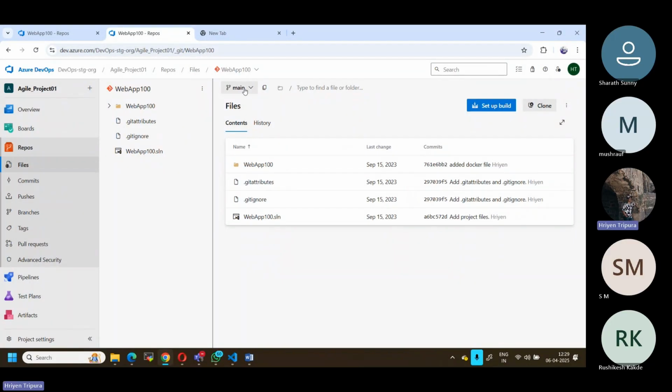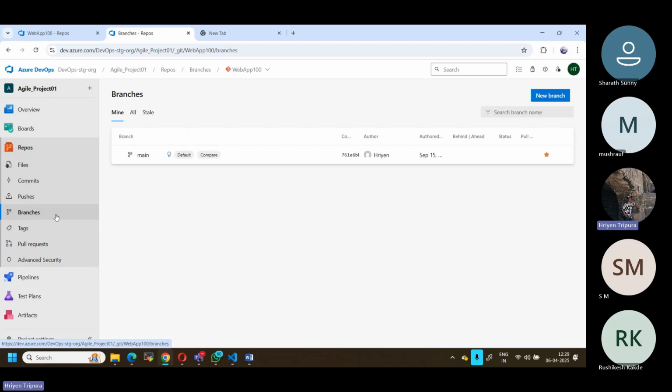Let me first set the branch policy. How can I set the branch policy? Go to the Azure Repo. In my case, we are inside the particular Azure Repo, and there is a concept called branches. Click on the branches. If you have multiple branches, all the branches you can see here. Now, if you notice here, there is a symbol. What does it say? It says the branch has policies. It means that in this particular branch right now, there is some policy or restriction.